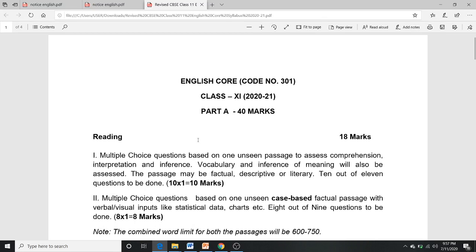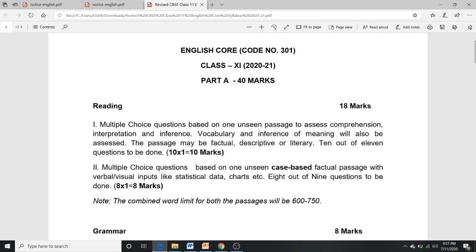Do you know that due to the COVID pandemic, CBSE has reduced the syllabus, and what is in the new syllabus? It is like this. This is the new syllabus of English Core, code number 301, for class 11 for 2020-21. The first part is, as usual, the reading section. There are 40 marks, and in reading, 18 marks.